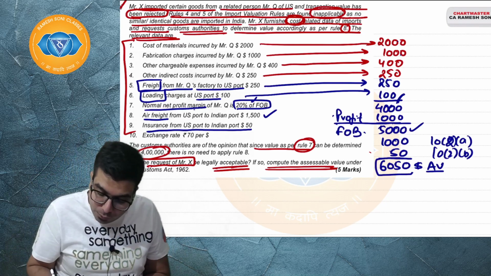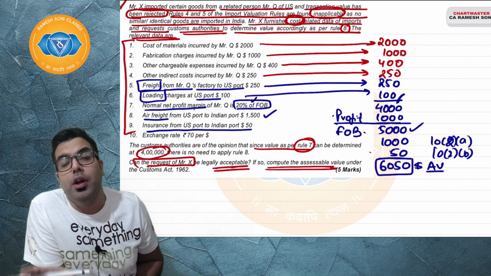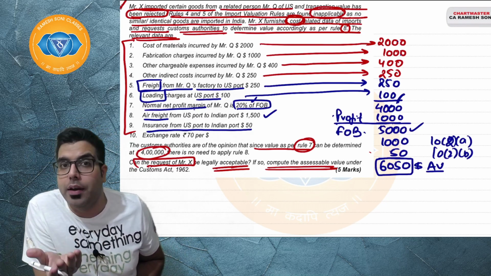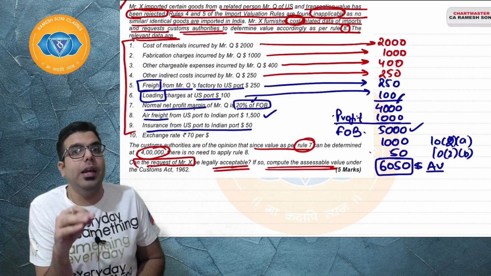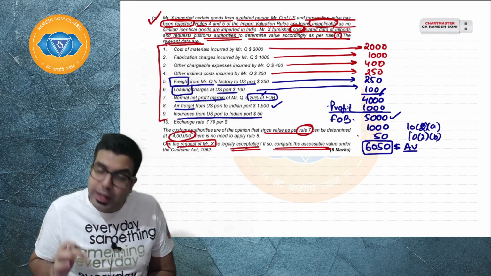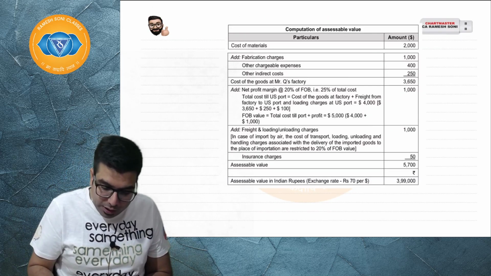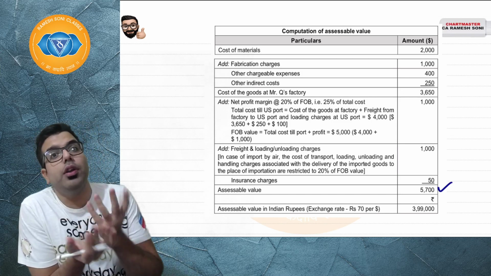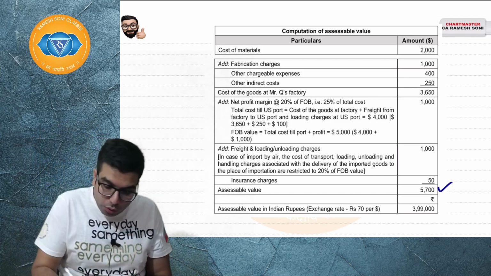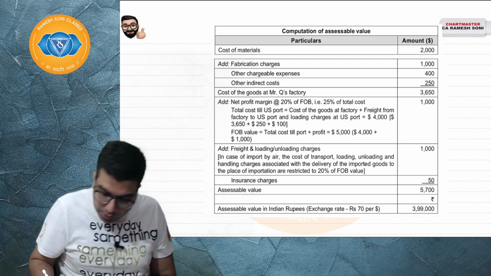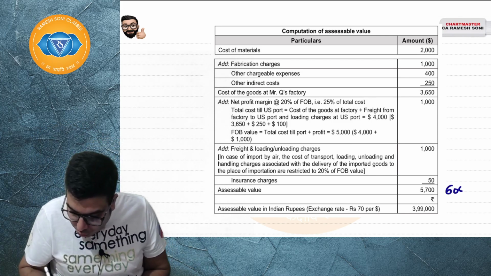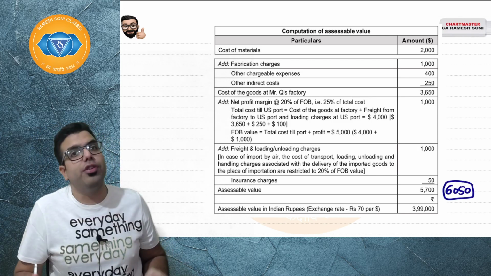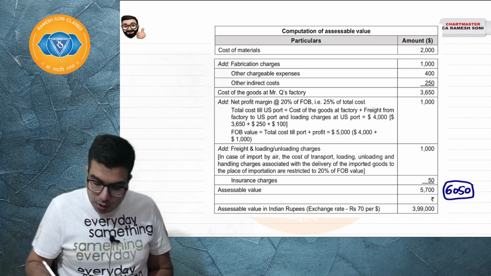We got 6050. But when you go ahead and do the same sum, when you see in the ICAI material, you will see over here that it is 5700. Sir, it is 5700, but you told, sir, it is 6050. I told 6050, ICAI material says 5700.